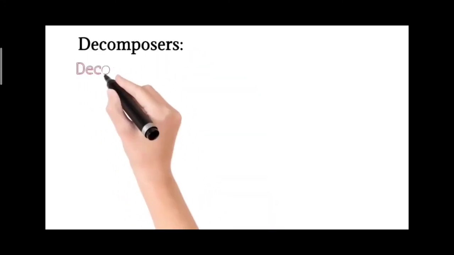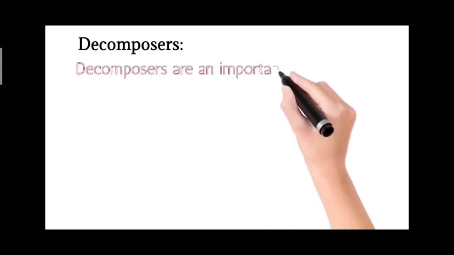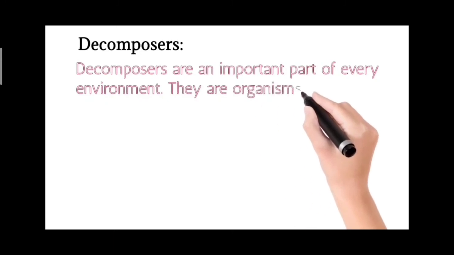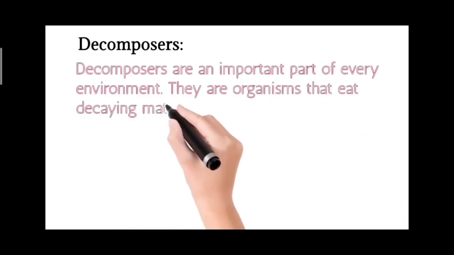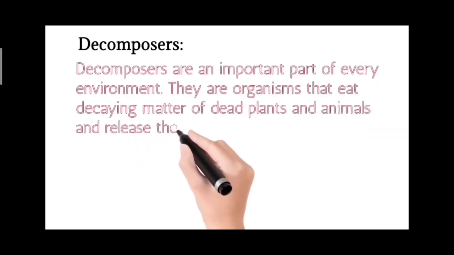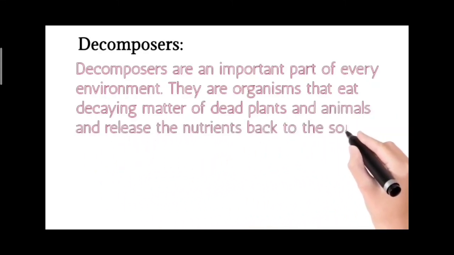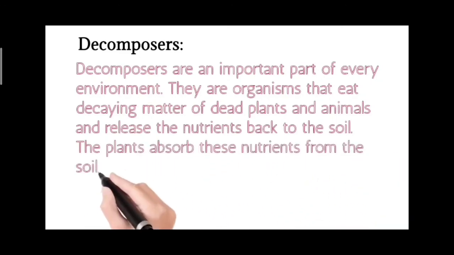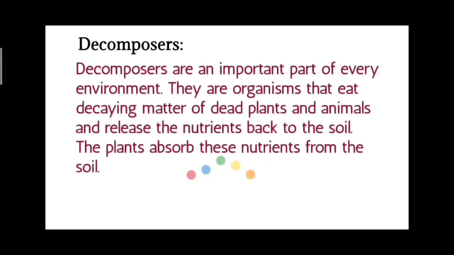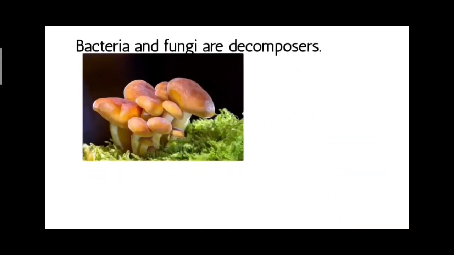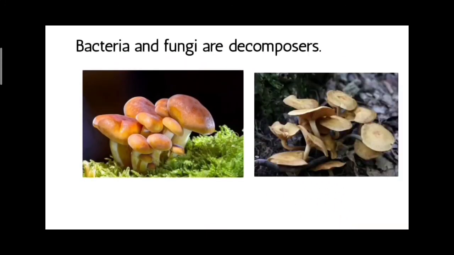Decomposers. Decomposers are an important part of every environment. They are organisms that eat decaying matter of dead plants and animals and release the nutrients back to the soil. The plants absorb these nutrients from the soil. Bacteria and fungi are decomposers.